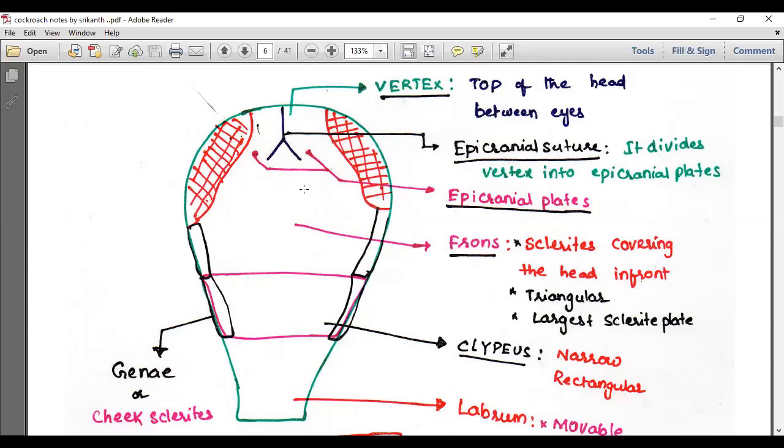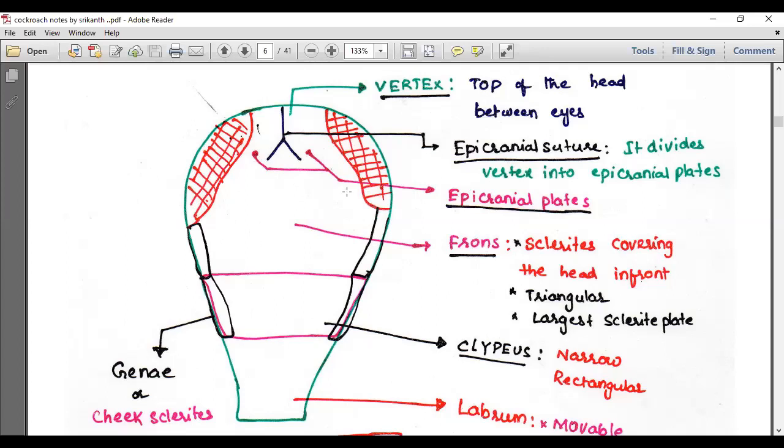Below the epicranial plates, you can see a triangular portion. The triangular portion is called the frons, the sclerite covering the head in front. What is a sclerite? A hard chitinous plate on the body of the cockroach. Throughout the body you'll find these chitinous plates.